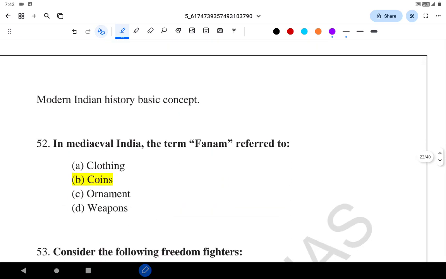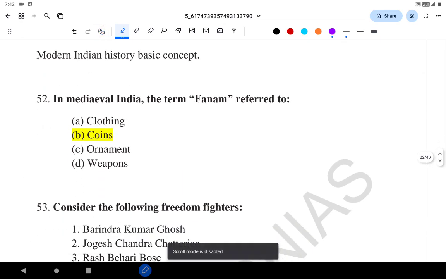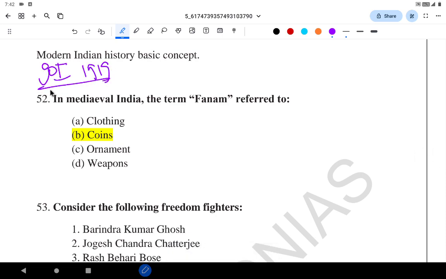And also, one of the important acts among all the Government of India acts is the Government of India Act 1919. Please study them thoroughly. With medieval India, the phanam refers to a coin. It was there in South India between the 9th to 19th century.